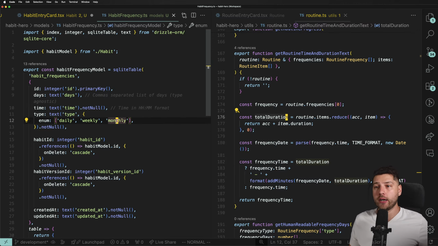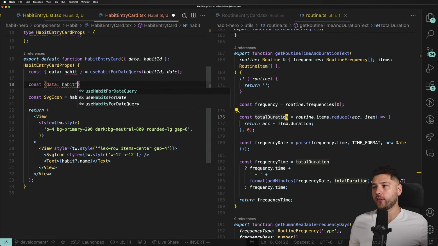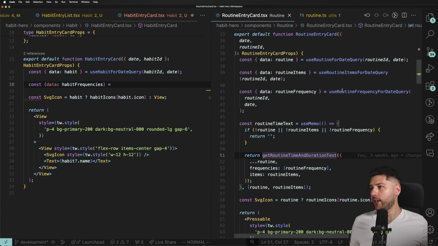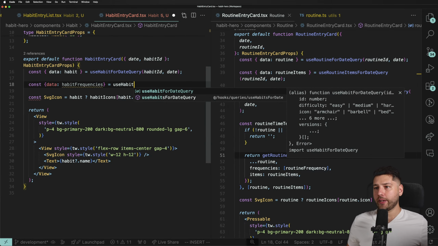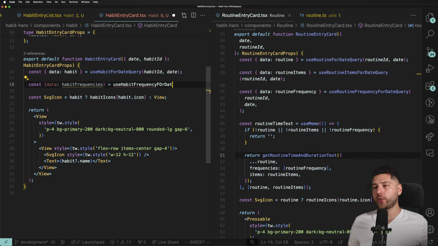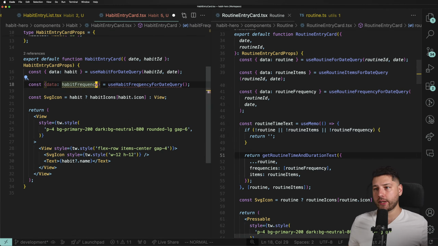So we're going to need to do const data habitFrequency equals, and here we don't have this one, right? So I'm taking this one, useHabitFrequencyForDateQuery. And actually this is going to be just one singular habit frequency. So we need to build this query.